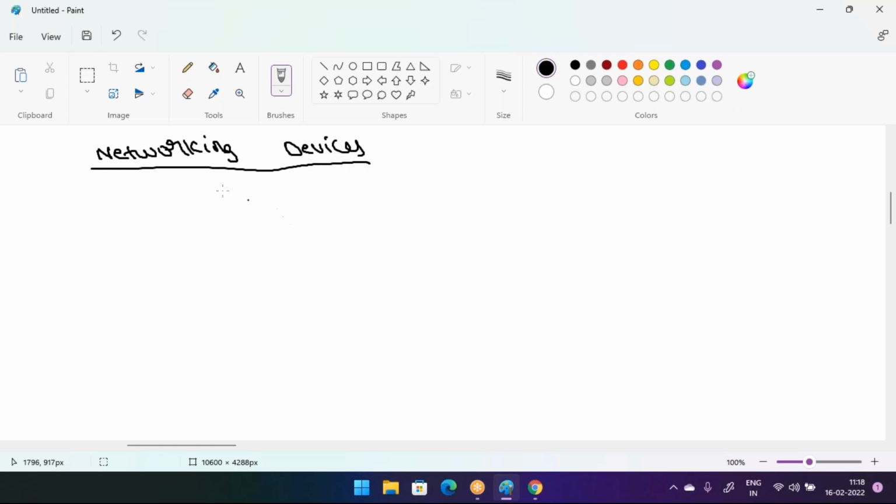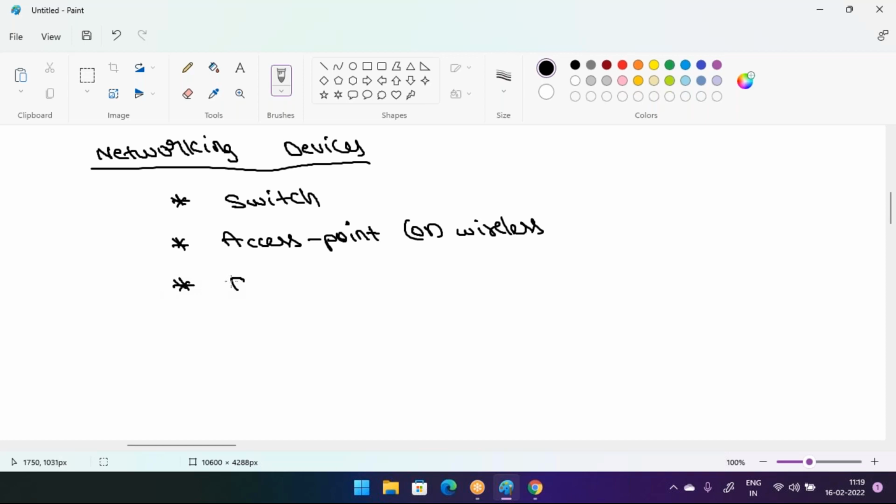Those devices are called a switch, or you can say an access point (wireless), third one is a router, and fourth one is a firewall.